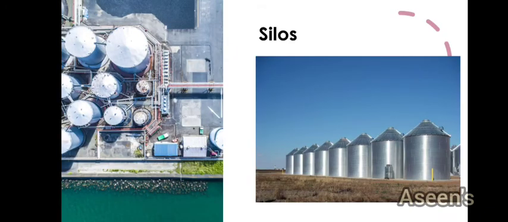This picture on the left is the upper view, as if you are flying in the sky and looking at the silos. So this is the silo from the upper view, and this is the side view. They are large bin-like structures inside which they keep the grains stored. They maintain the temperature, and the required moisture content is kept low. So here all the grains will stay in the best condition for a longer period.